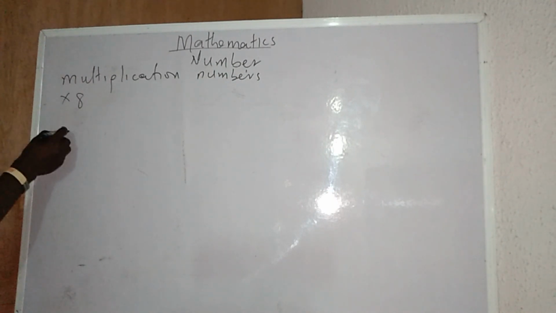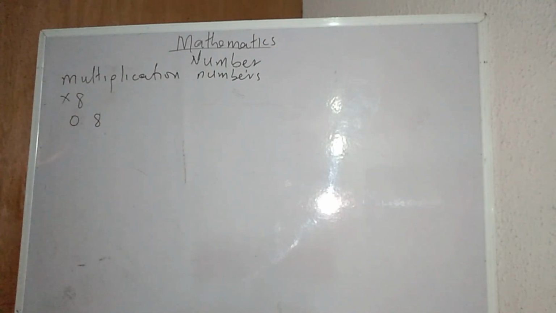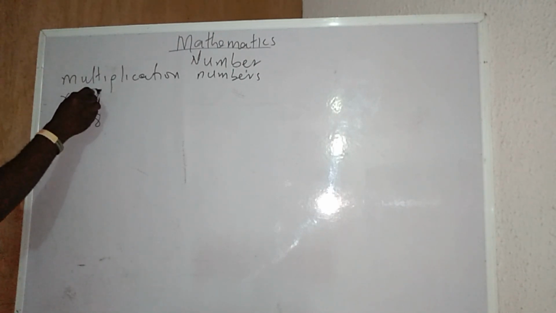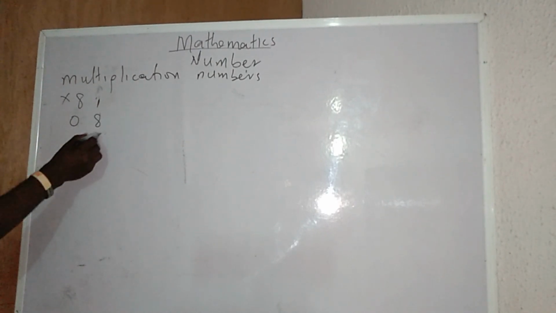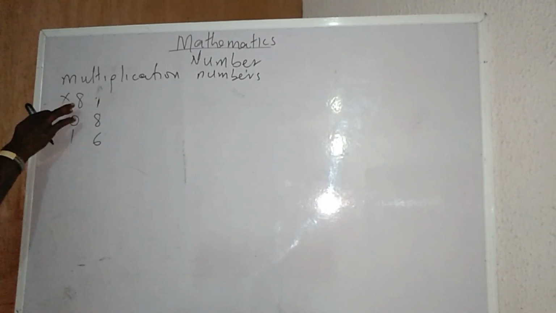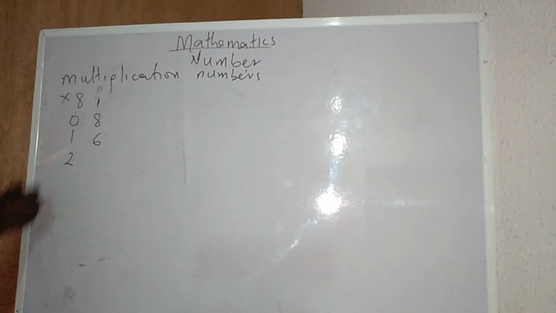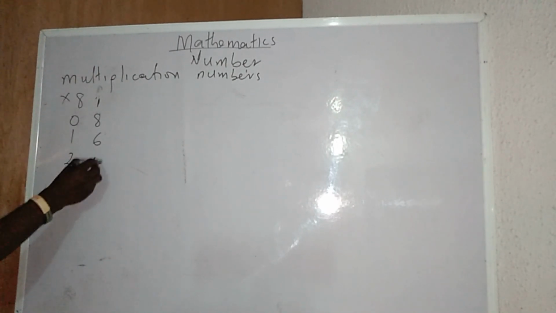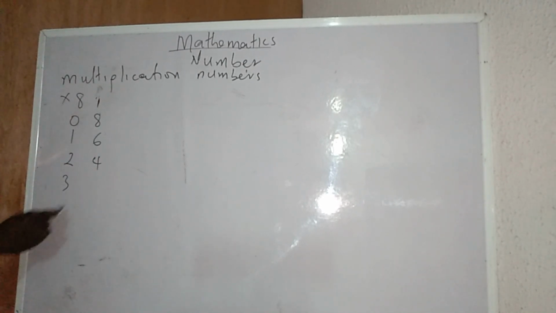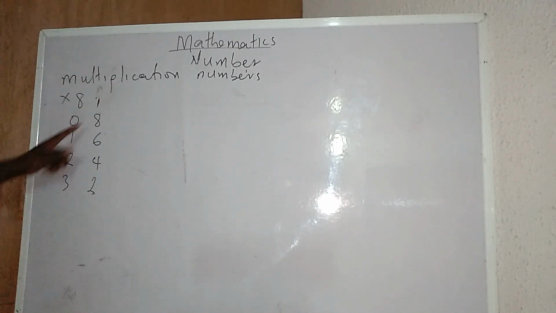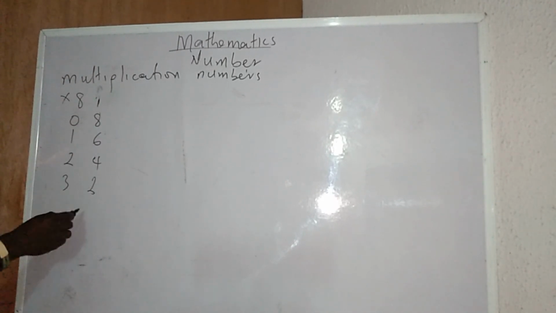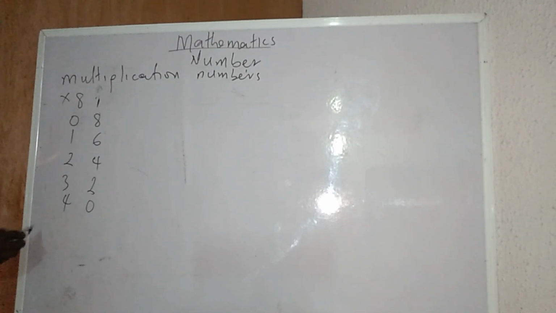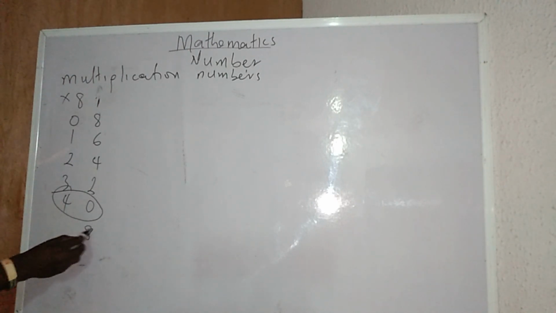Look at 8 now. I have 0, 8 itself. This unit will be coming down in 2 steps. The next one will be 6 and 1. This one will be 2 and 4. The next one will be 3 and 2. This one is coming down by 2. The next one is 0 and 4. At the point of 0, you will start again from 8.